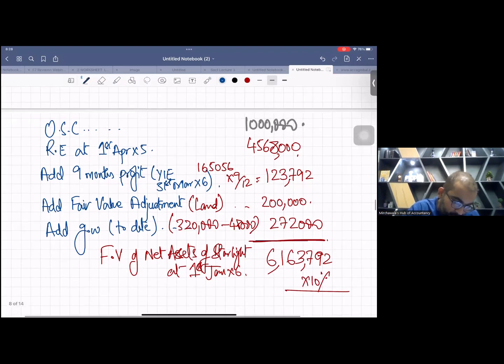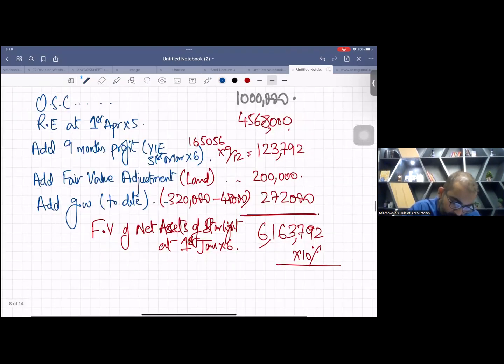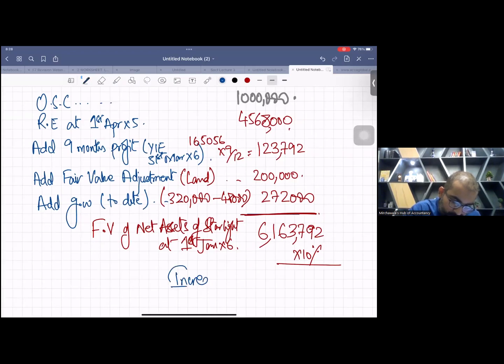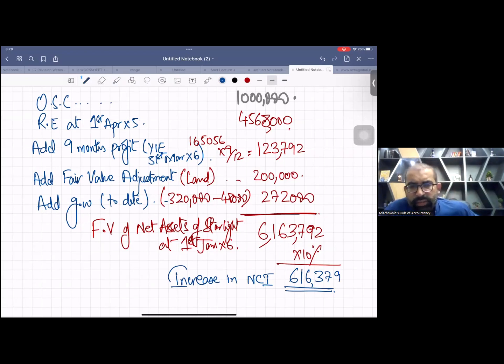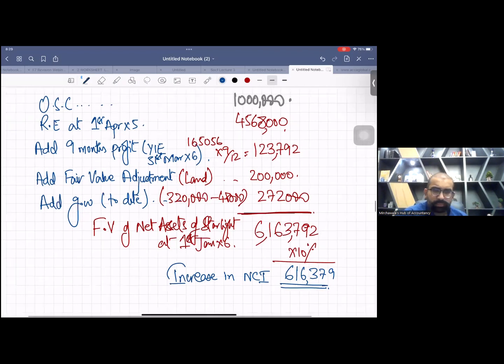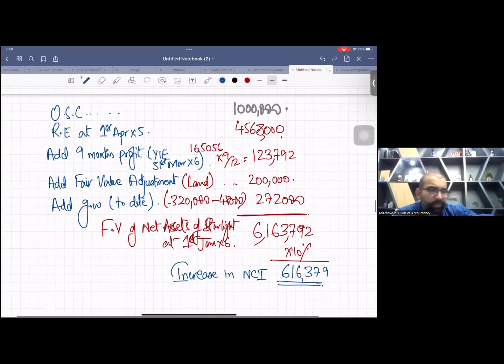Increase in NCI. This is the number of increase. It will be 616,379. Just round it off. Okay. So this is your increase in NCI. And even if you haven't taken classes, if you have read the basic materials, what entry you make now? I am giving you 30 seconds to check it, and then we'll make the entry.